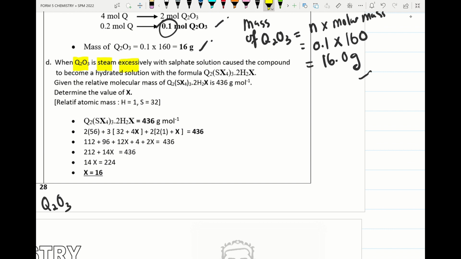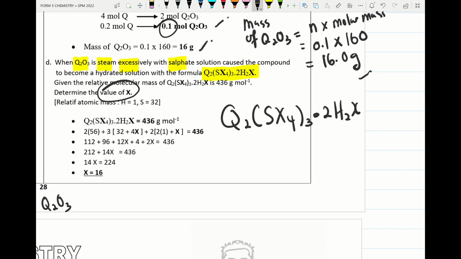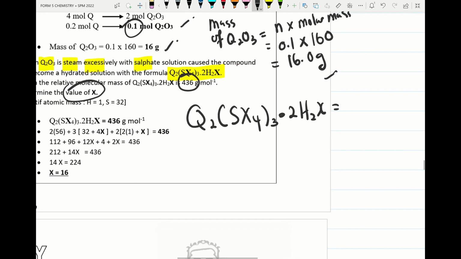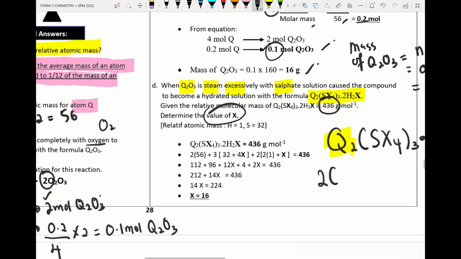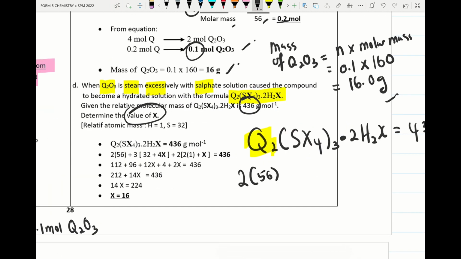Okay, steam excessively in sulfate solution to produce the formula given: Q2(SO4)3·xH2O. Alright, it is given, so we need to find the value of x. The molar mass is given, so we sum up and we will get 436. We check here Q is 2, so we take 2 RAM of Q. We already found here 56, so we take the 56 and put it here.